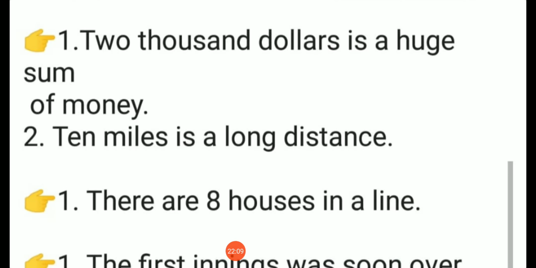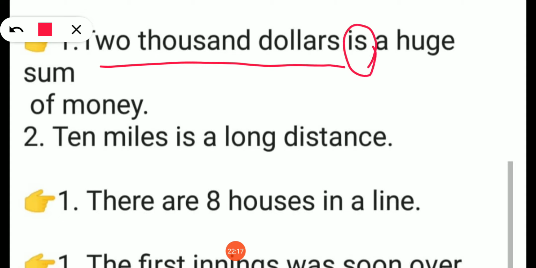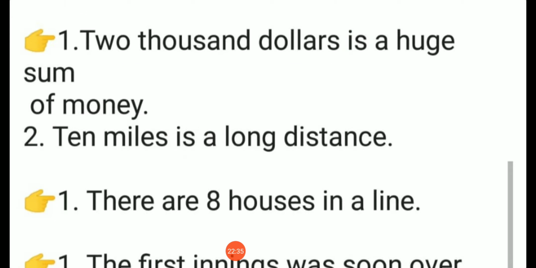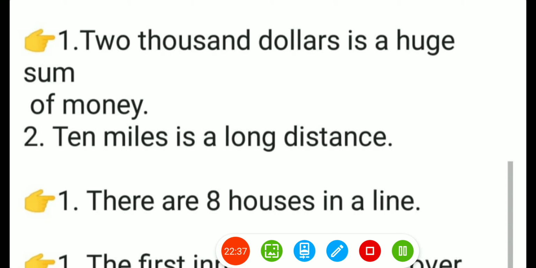So look at this example. $2,000 is a huge sum of money. So 10 miles. Okay, 10 miles is a long distance. So it is milesங்கிறது plural-ஆ இருந்தாலும் 10 miles நம்ம ஒரு whole thing-ஆ சொல்கிறோம் இல்லையா? So here it should be singular verb. Can you understand? Next one.